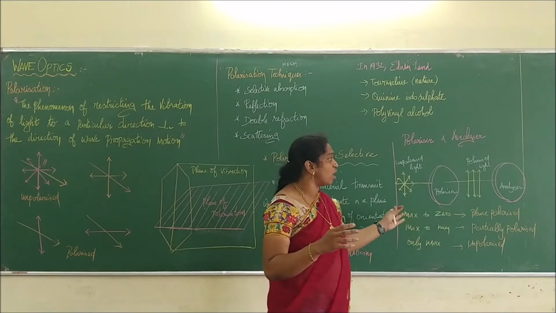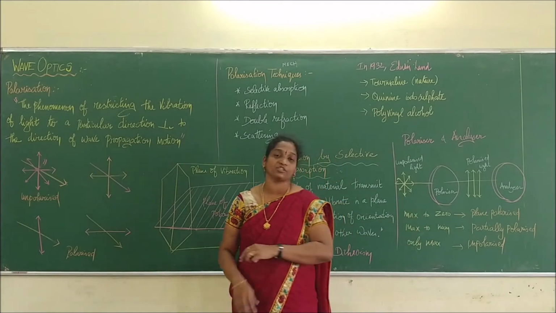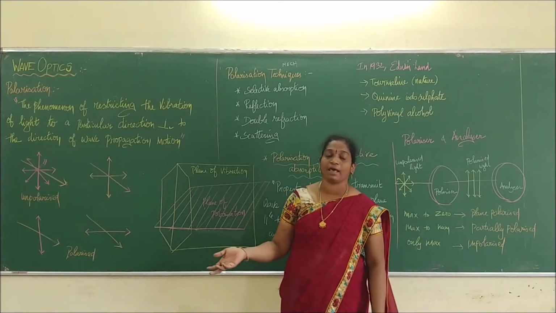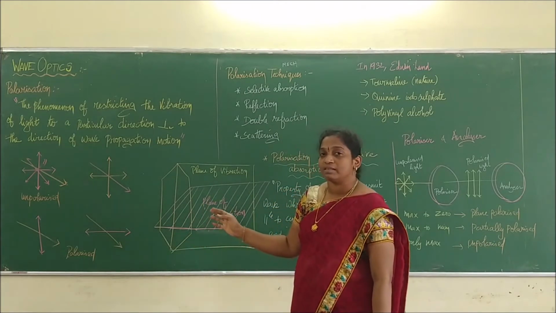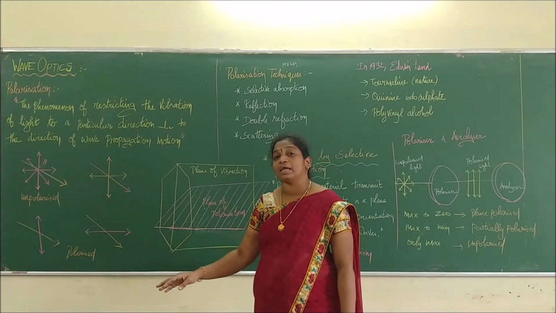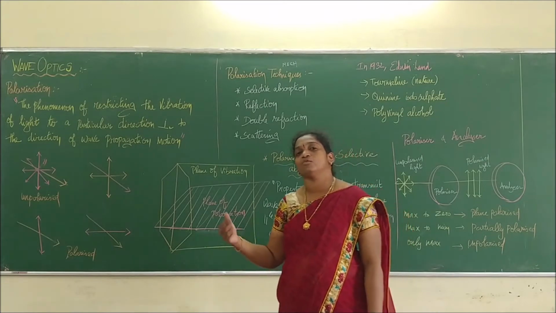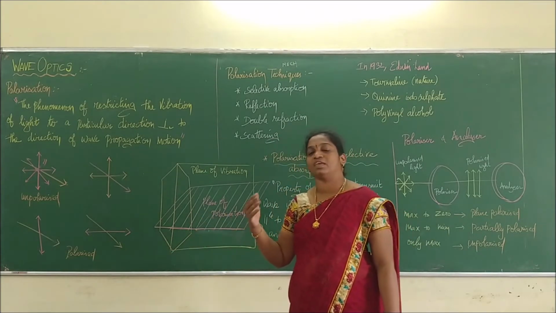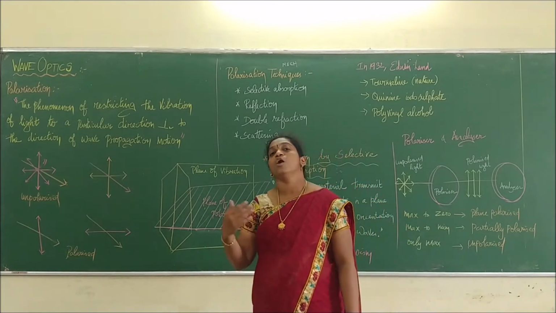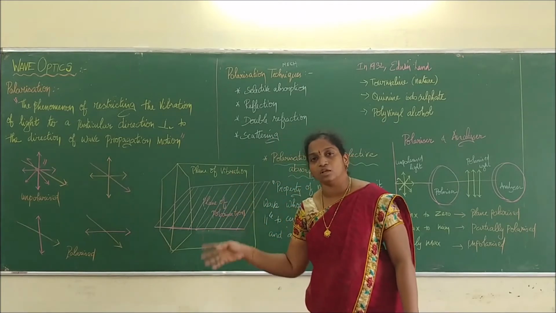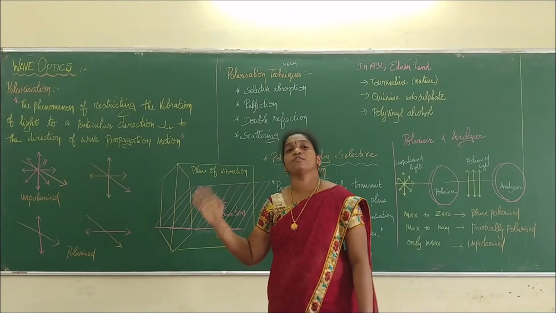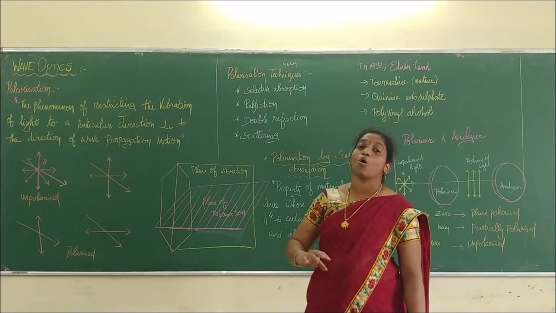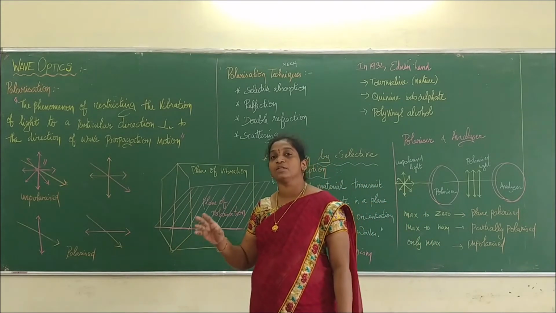So you can say that it is asymmetrical about the ray direction, and it can be produced by passing unpolarized light through polarizing instruments. You can easily produce polarized light. So that is the thing called polarized. If we talk about unpolarized light, we can say that all the states of vibration of electric fields are